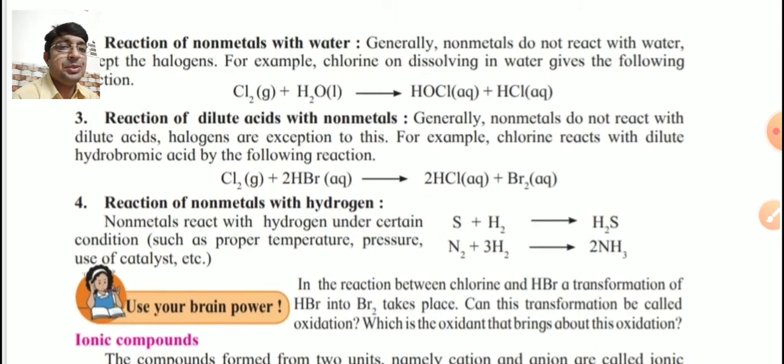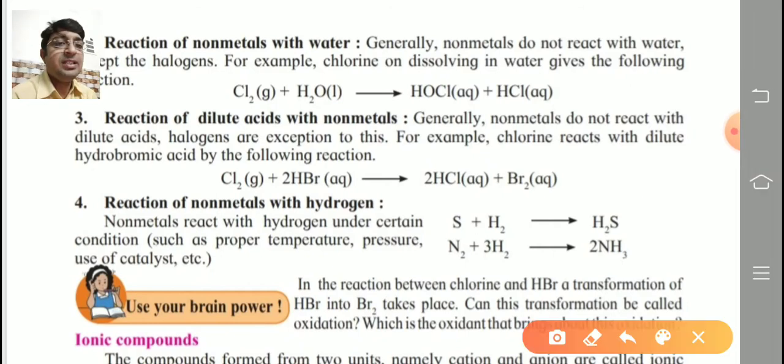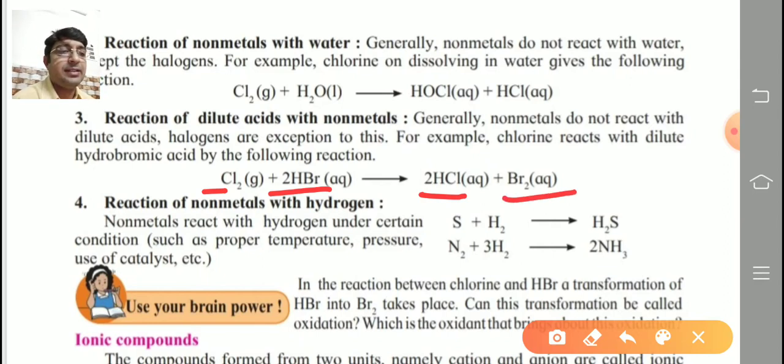Generally, non-metals do not react with dilute acid either, except halogens. For example, chlorine reacts with hydrobromic acid, and hydrochloric acid HCl is formed plus Br2, bromine in aqueous state. And last, reaction of non-metal with hydrogen.